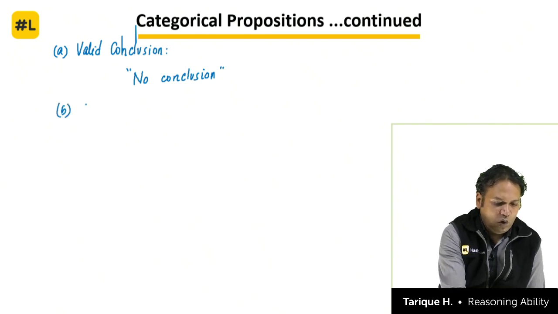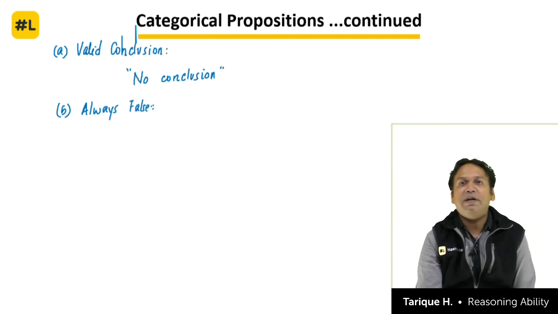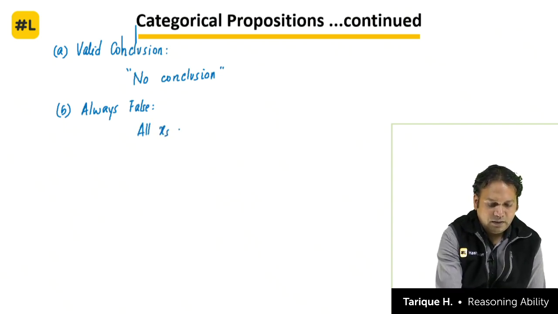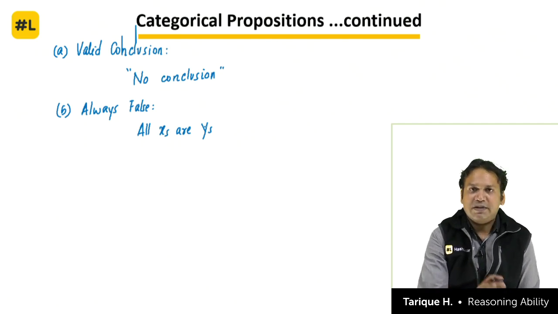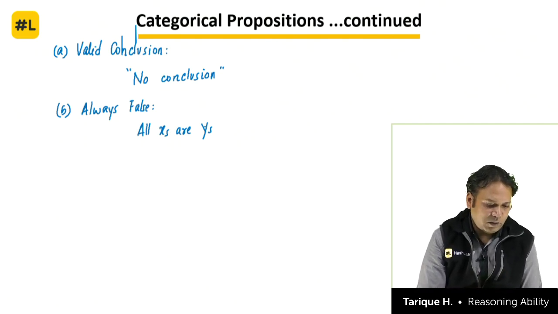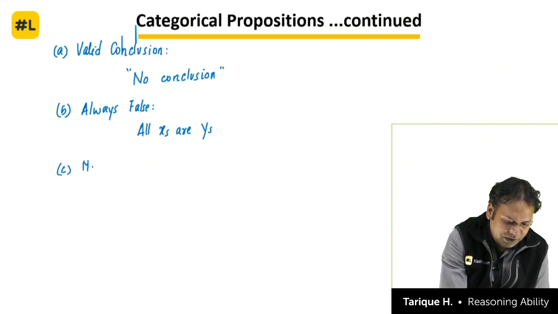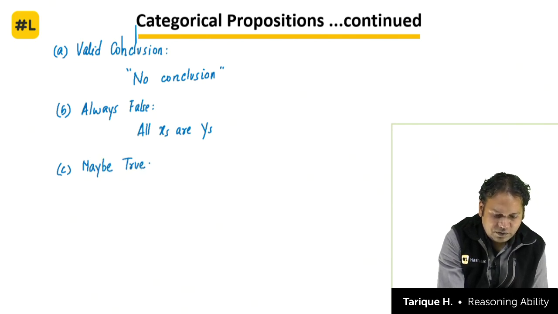Now next is always false. Is there something which is always false? Yes, there is one statement that will definitely be false, and that is: all x's are y's. This is not possible, because we have clearly been told that some x's are not y's. So saying all x's are y's is 100% not possible. Everything else will come under may be true, may be false, which means there are possibilities.